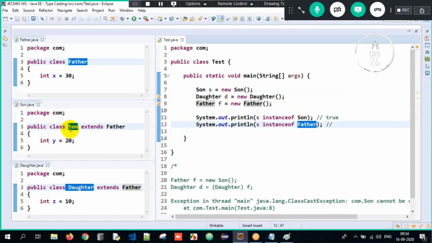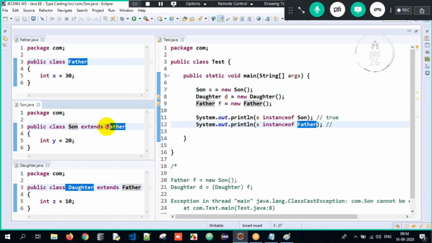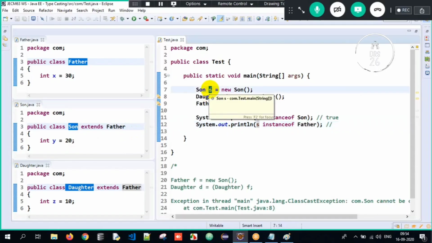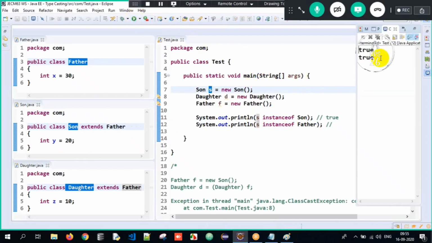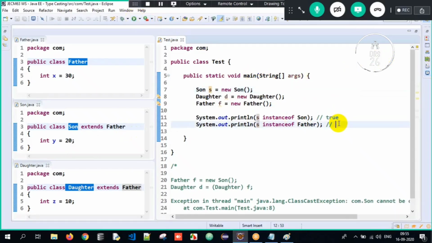Common sense. Son is inheriting from father. So when I create an object of son, it will have the inherited properties of father as well as the explicit properties of son. So it should also be true. Correct. Once I execute it, I get the output as true here.